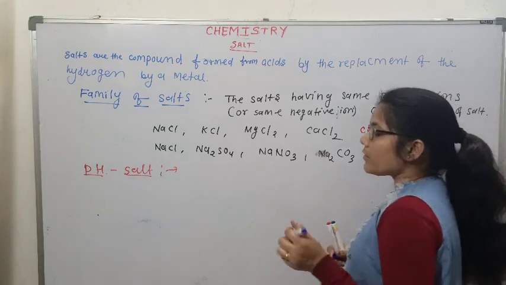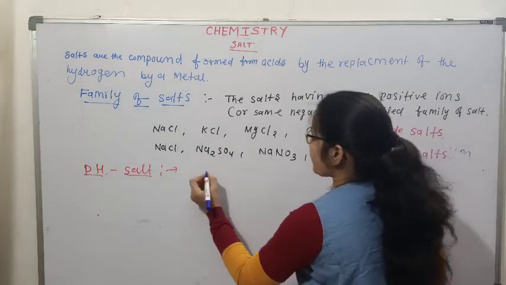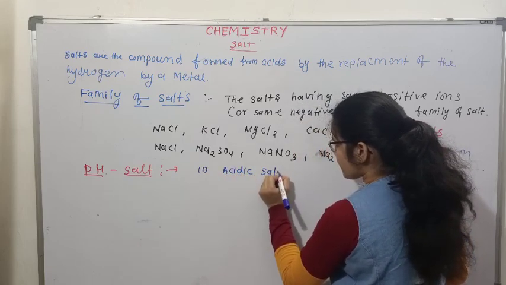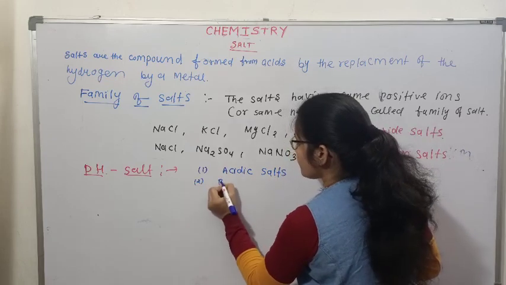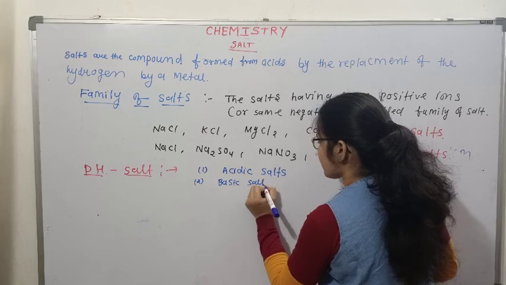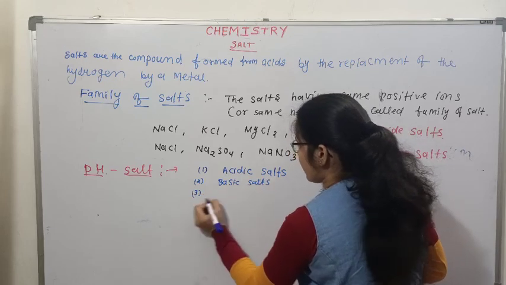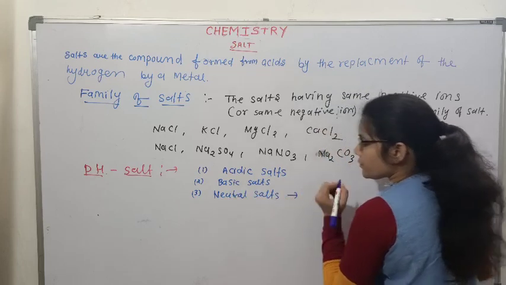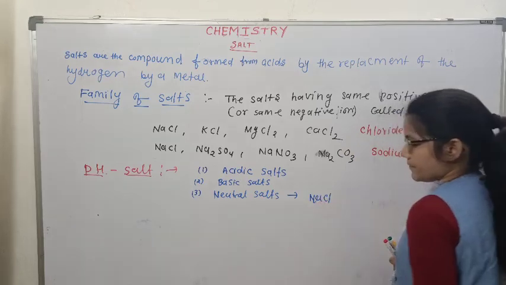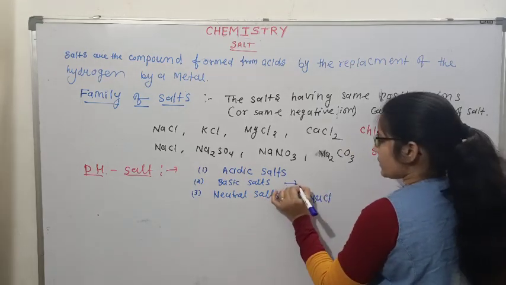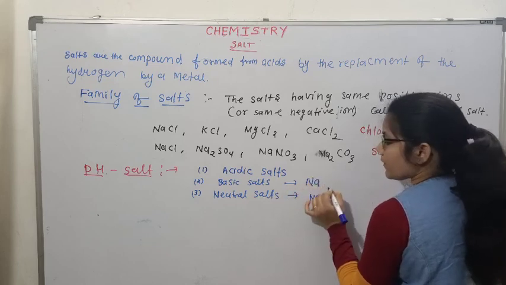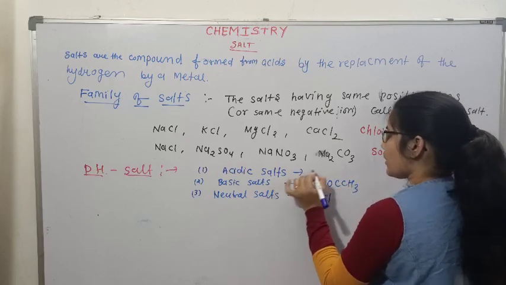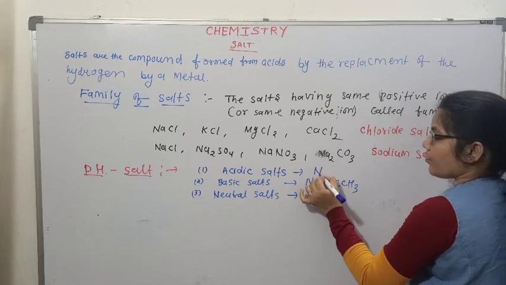On the basis of pH, salts are classified as acidic salts, basic salts, and neutral salts. Example: neutral salt, NaCl. Basic salt, sodium acetate. Acidic salt, ammonium chloride.